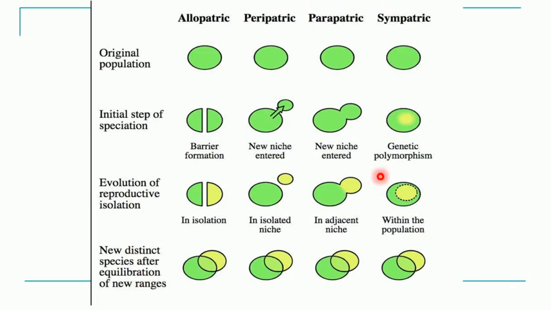In this picture, we can see, just refer to the first and the last line. These two types we are not dealing with in this lecture. So, allopatric: you can see the original population of the species is split into two, and due to the environmental conditions, new mutations will arise, and due to this, in two different geographical areas, two sister species are developed. Whereas in sympatric, there is no separation of the original population; rather, within the same population a new species is developed by a mechanism like polyploidy.